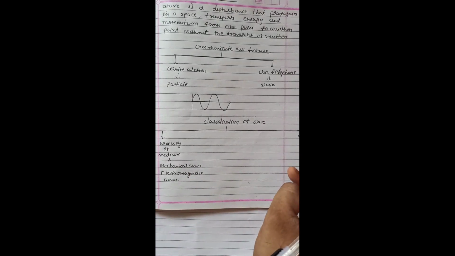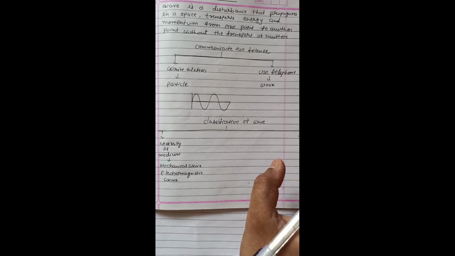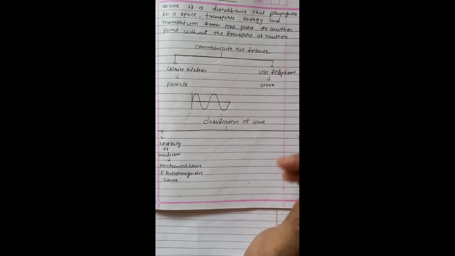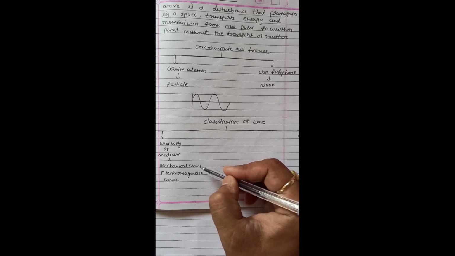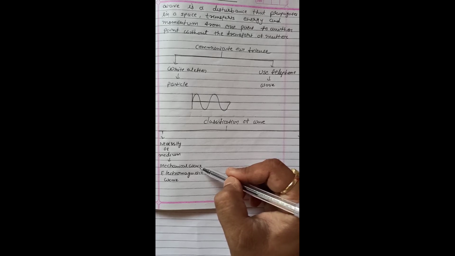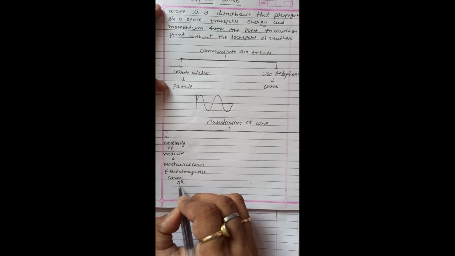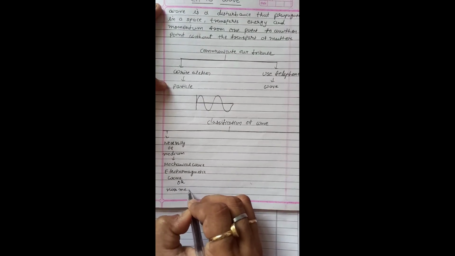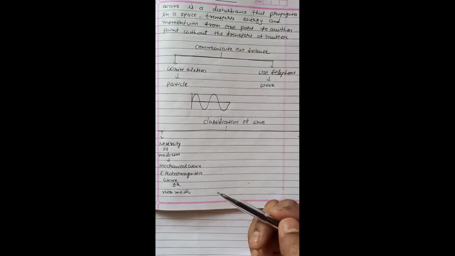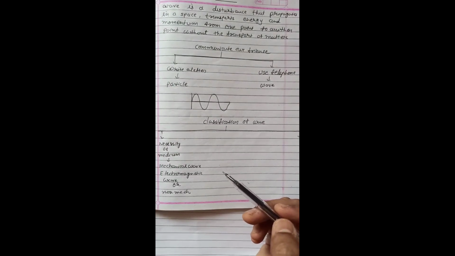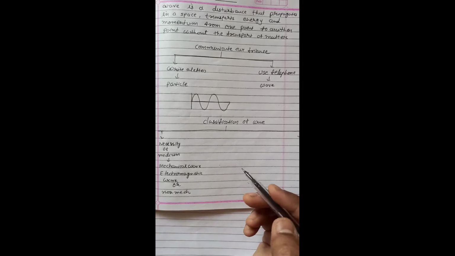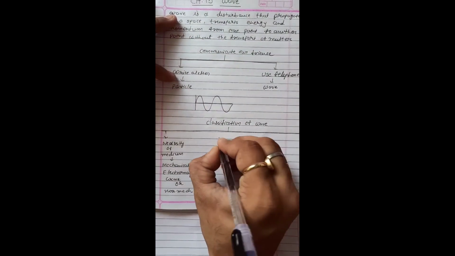That is simple. A mechanical wave is propagated in a medium, using some type of material. It requires a medium to propagate, so this is called a mechanical wave. The electromagnetic wave is otherwise called a non-mechanical wave. Non-mechanical means it does not require a medium to propagate a wave. Next, propagation of energy.